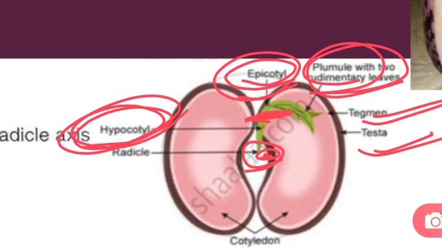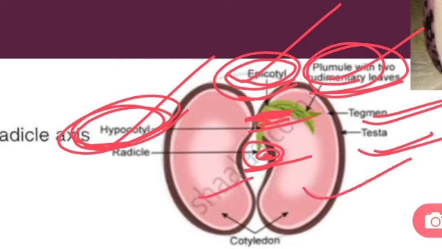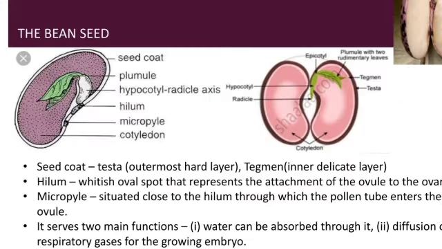So, epicotyle is what? It is the portion between the axis and the plumule. Between the axis and the radicle is known as hypocotyle. Now you can see that when we open the seed, we find two leaf-like structures known as cotyledons. They help in storing food. So these are the parts of a bean seed.